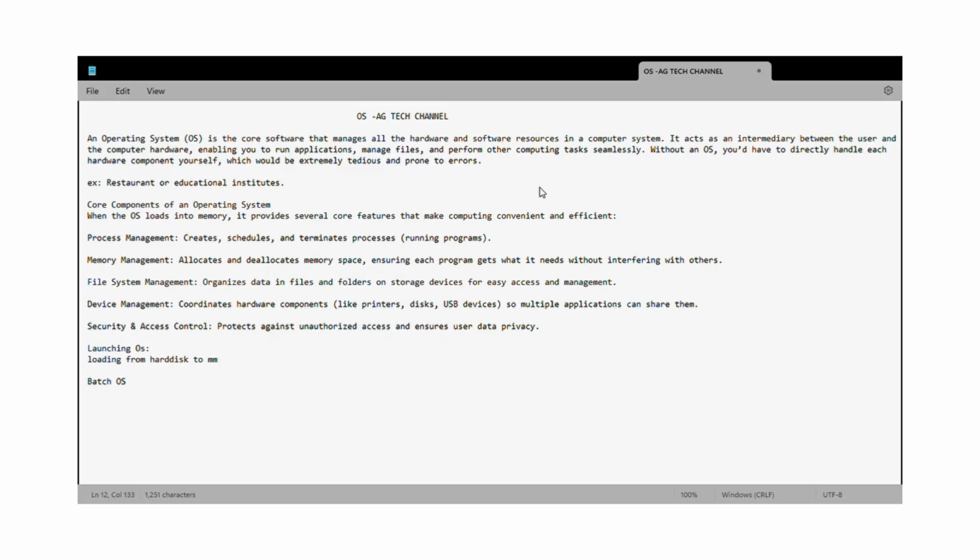Okay. First thing, what is operating system? We hear about Windows operating system, Linux operating system, MacBook. There are different operating systems, but what we should understand is what exactly an operating system is. Is it a software or a hardware, and what is an operating system?